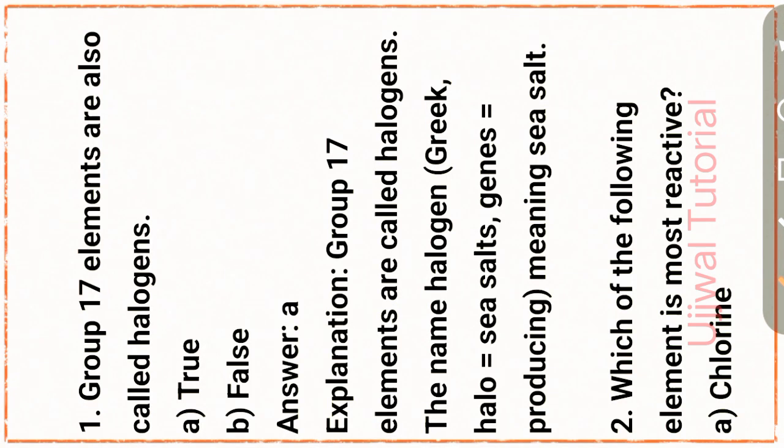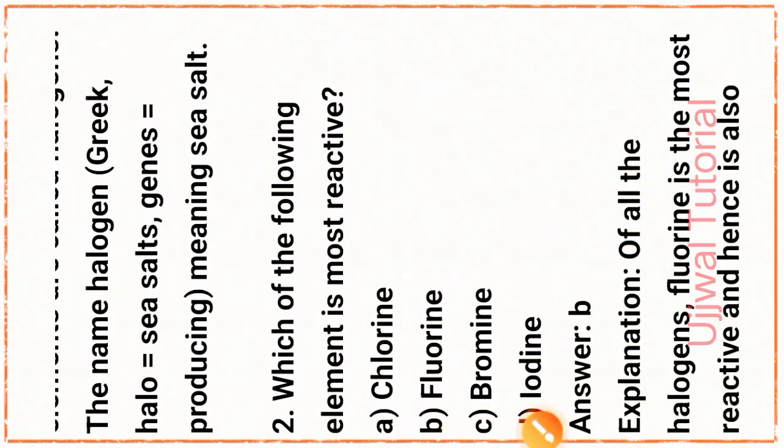Question number 1. Group 17 elements are also called halogens. This statement is true. To explain, group 17 elements are called halogens. The name halogen comes from the Greek language, where halo means sea salt and gens means producing, that is, sea salt producing. Okay, next question number 2.